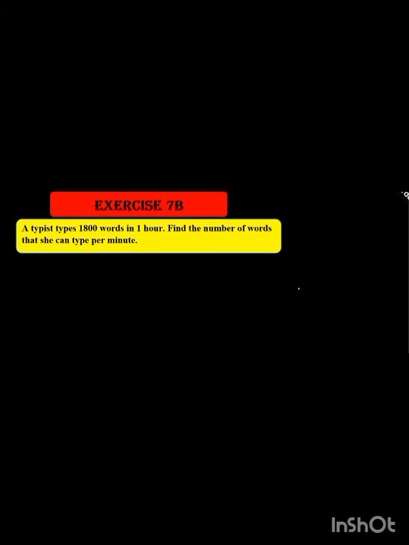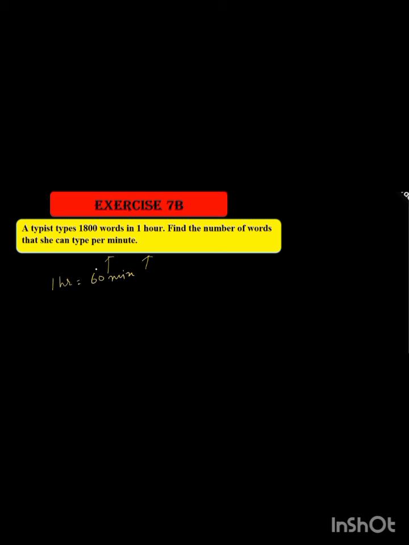Exercise 7b, the first question, again similar to what we did in the practice. A typist types 1800 words in 1 hour. Find the number of words that she can type per minute. The given value is in hours, right? But we have to find the value per minute. So how many minutes are there in 1 hour? 1 hour is equal to 60 minutes.